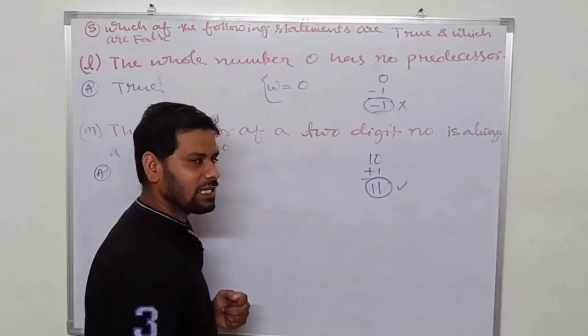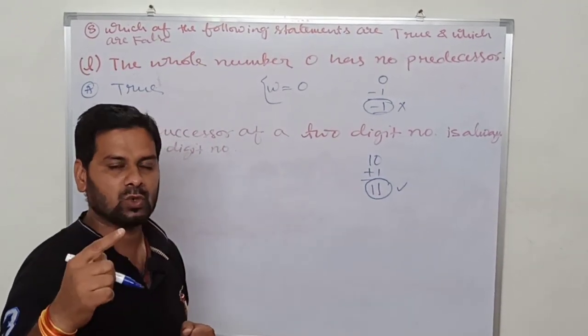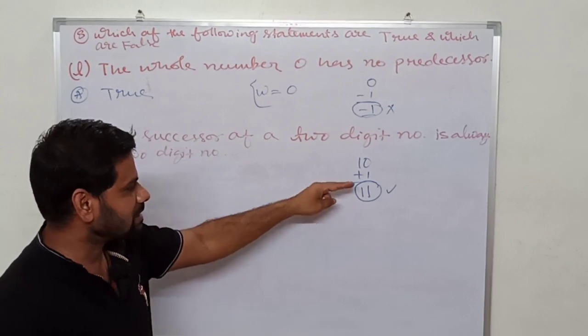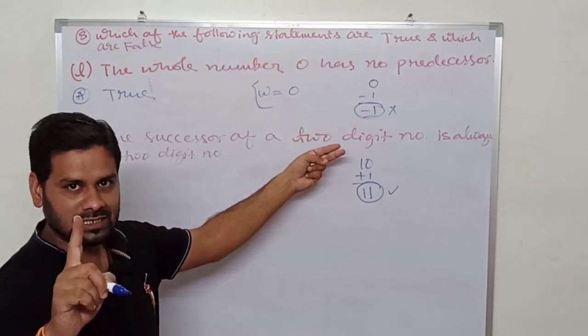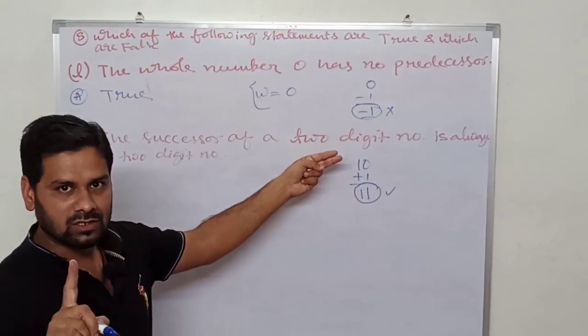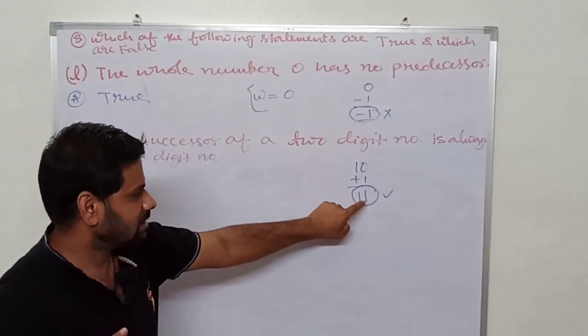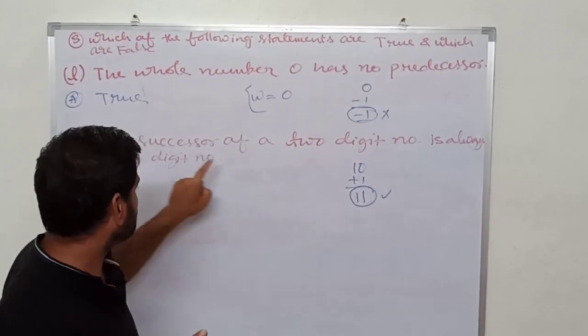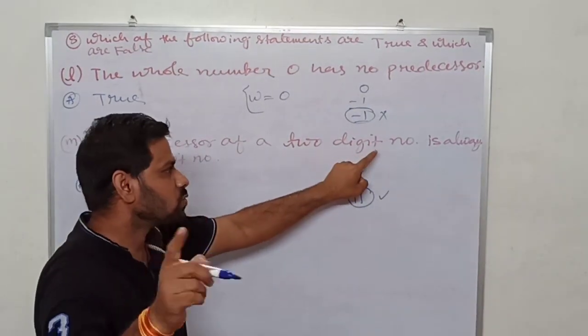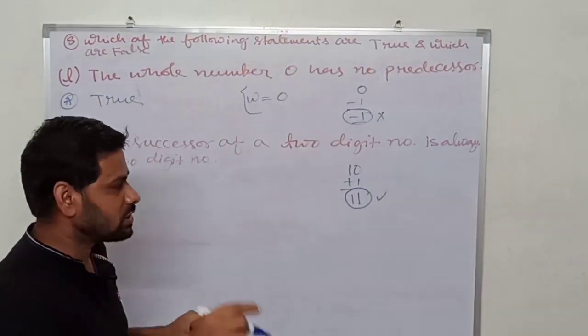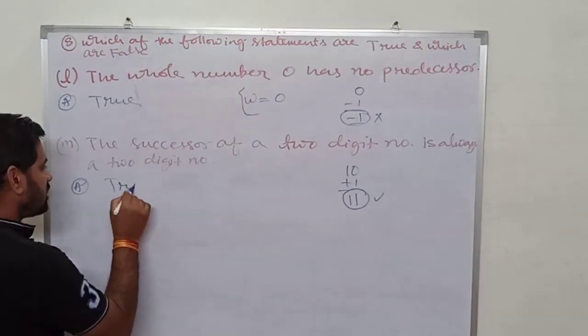We will never get a 1-digit number when we add 1 to any 2-digit number. So this statement is true.